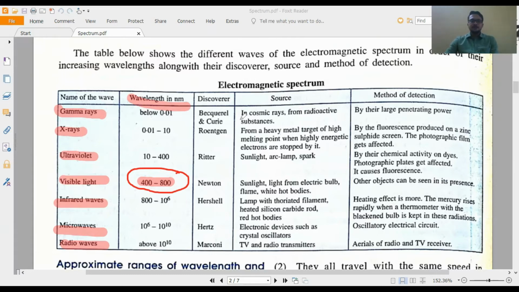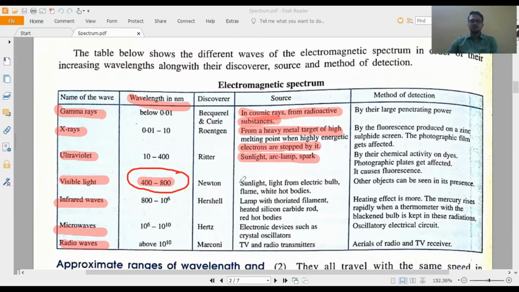After that, come to source. That is also very important. Gamma ray source is the cosmic ray, and radioactive substances; radioactive materials means uranium, plutonium. X-ray we get from a heavy metal target, when electrons are stopped by it. Ultraviolet we get from sunlight, arc lamp, spark.